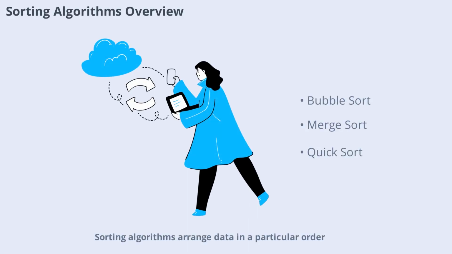Sorting algorithms arrange data in a particular order, such as ascending or descending. Common examples include bubble sort, merge sort, and quick sort. Sorting is essential in many applications, from organizing files to optimizing search results. Each sorting algorithm has its own advantages and trade-offs in terms of speed and memory usage.